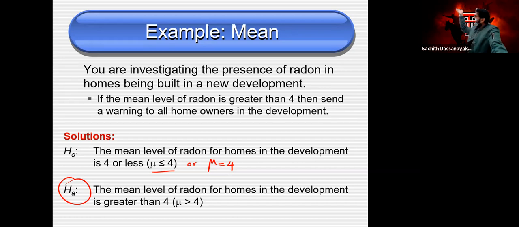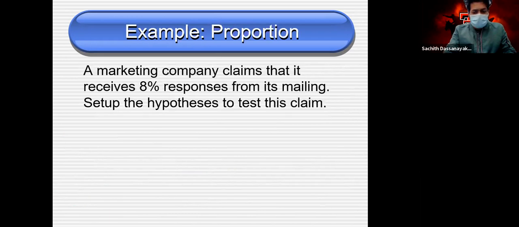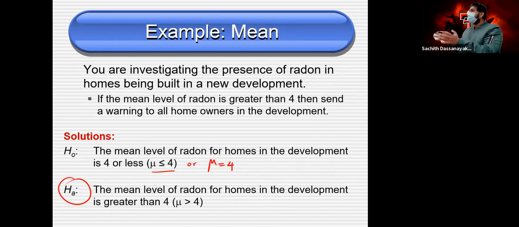Simply you can say mu equals 4, something like that. But HA is the important thing here. First thing is you have to mention what H naught and HA are. That is a must.